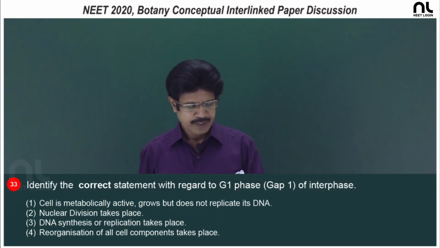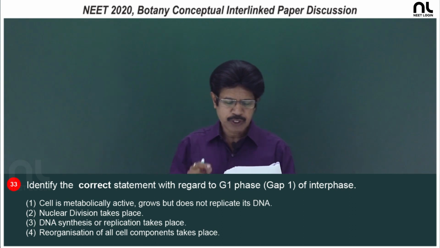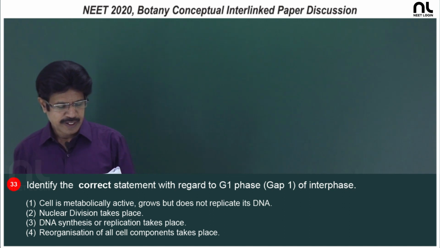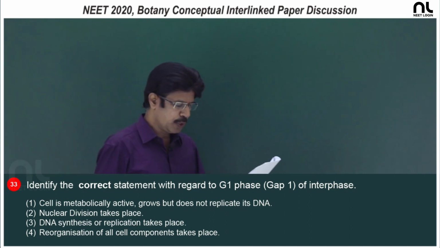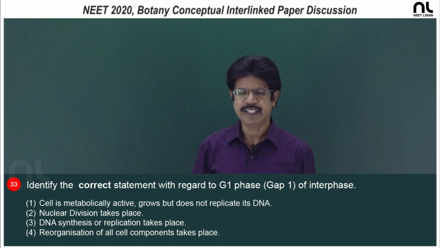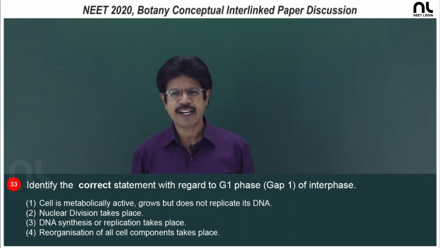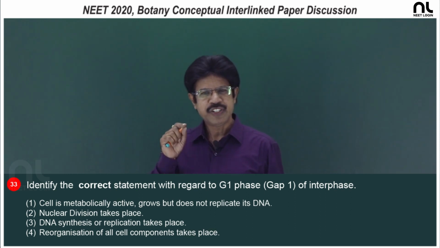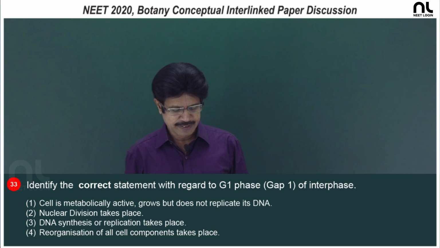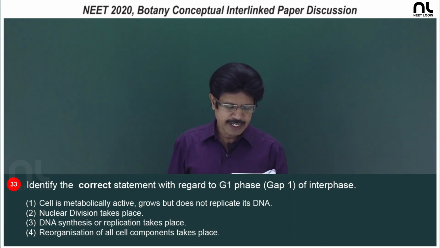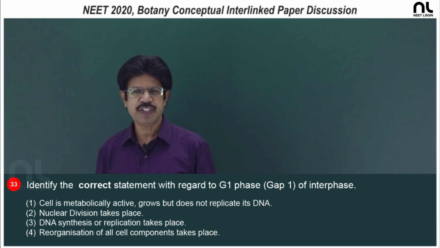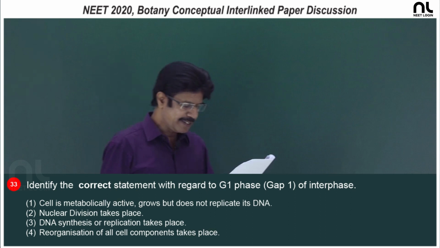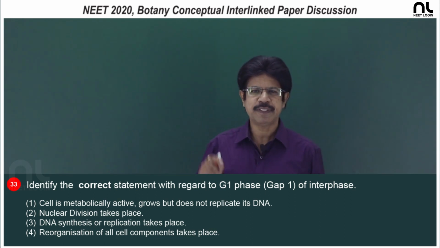Question number 33, identify the correct statement with regard to G1 phase, that is the gap 1 of interphase. The first option, cell is metabolically active, grows but does not replicate its DNA. Yes, cell is metabolically active and DNA replication does not occur in G1, the DNA replication occurs in S phase, that is right. Second, nuclear division takes place. Nuclear division takes place in telophase. Third, DNA synthesis or replication takes place, that takes place in S phase.